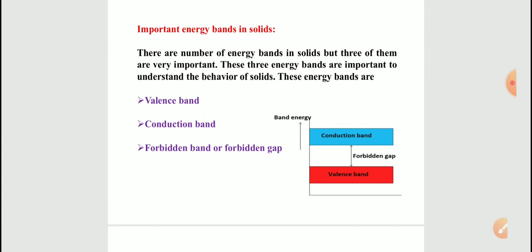Now we will define what an energy band is. Energy band is very simple to understand. As we discussed, the electrons in the same orbit exhibit different energy levels. The grouping of these different energy levels is called an energy band. Band means some range, so here an energy band means a band that consists of different energy levels.